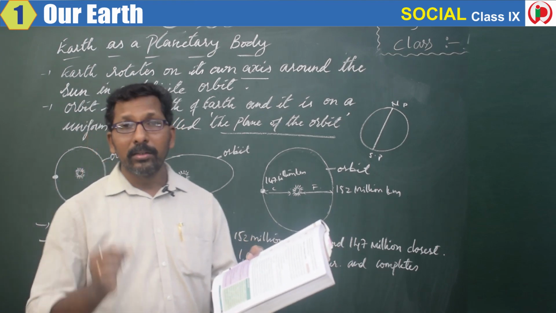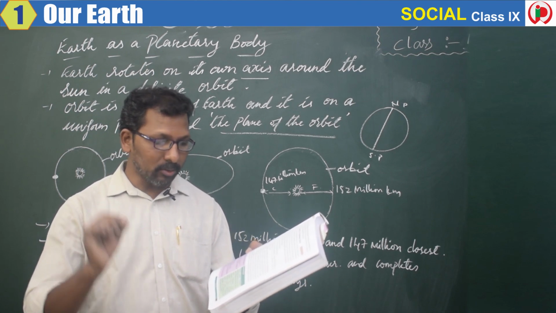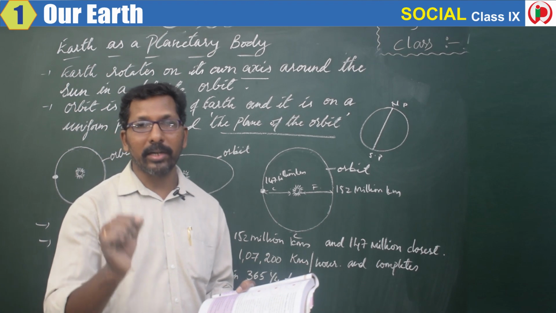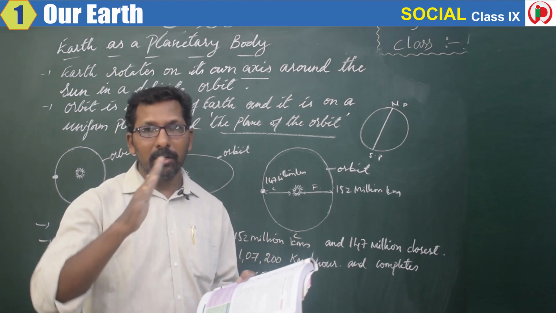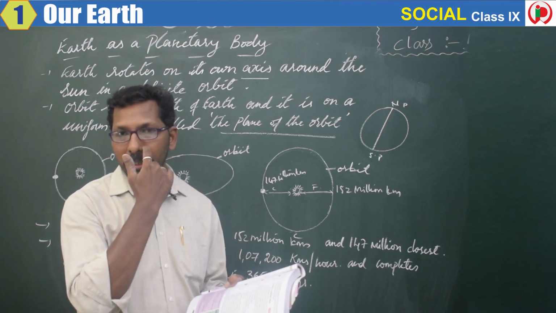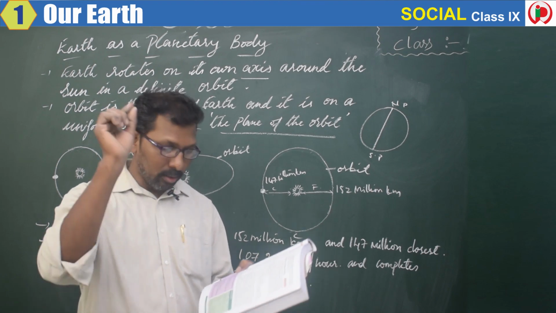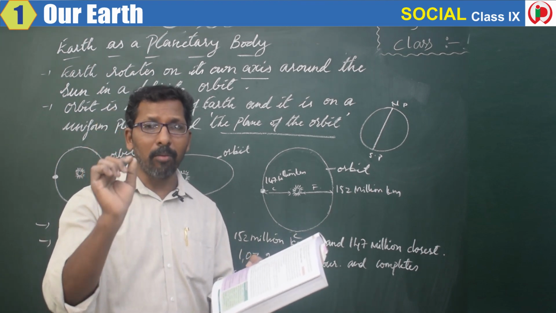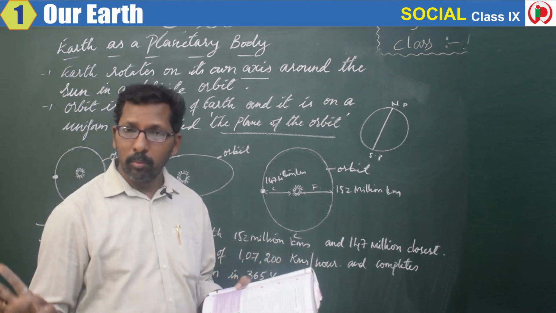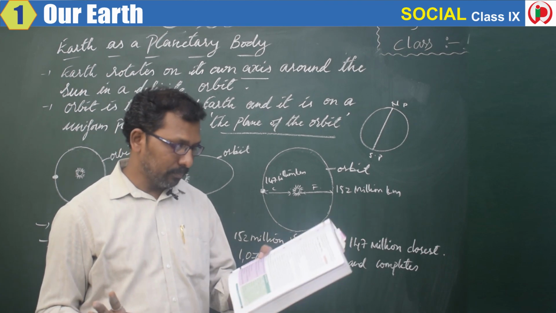Fifth one, tilt of Earth's axis of rotation to its orbital plane. Yes, that is also a correct answer. Earth is tilted at a particular axis. You might have learned that also in the 8th class. That tilt also leads to the formation of these seasons. Spherical shape of the earth? No. Because of the shape, seasons are not caused.